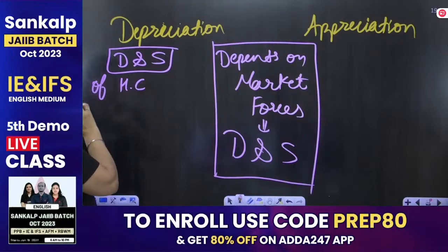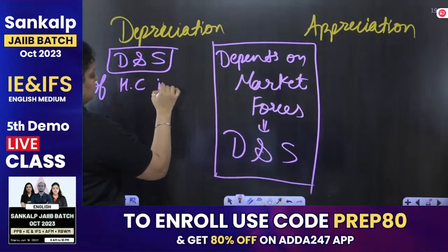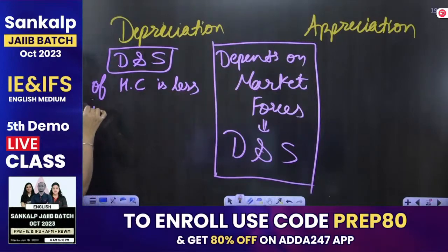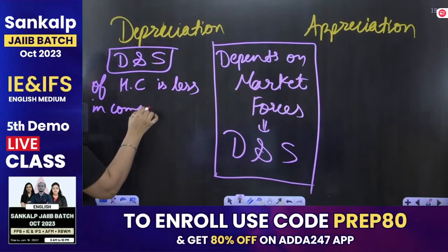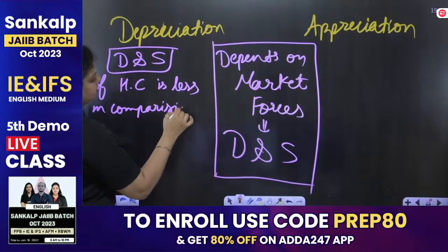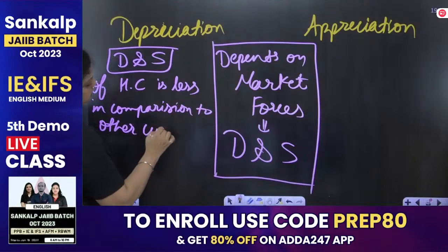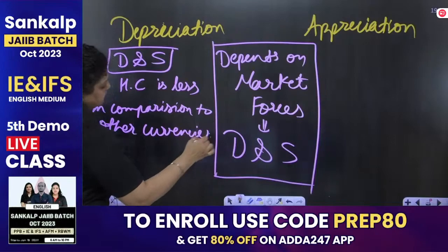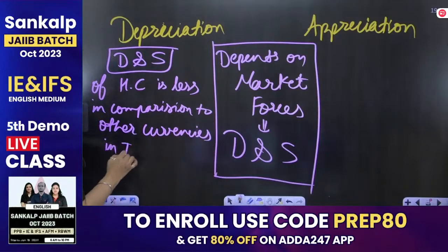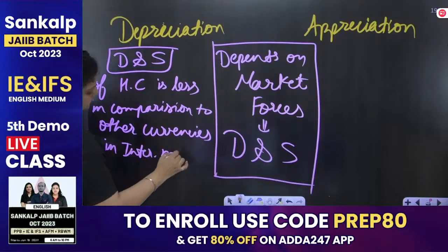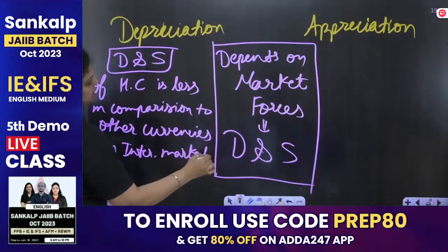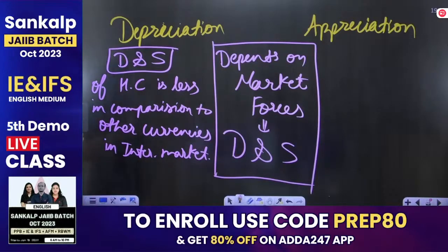Let's say when the demand and supply of home currency is less in comparison to other currencies in the international market, that will create depreciation.